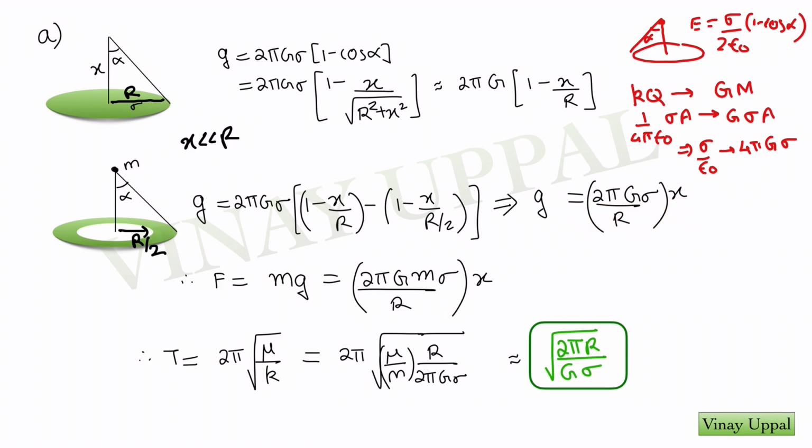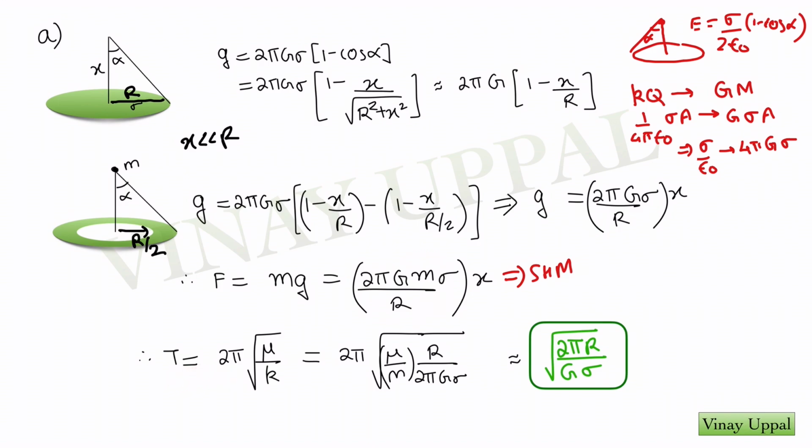You can see it is proportional to x, and thereby the force on the block, which will be m into g, will also be proportional to x, and therefore this is SHM. And now it's quite straightforward. You have the constant between force and x. This is the constant, this is the SHM constant.